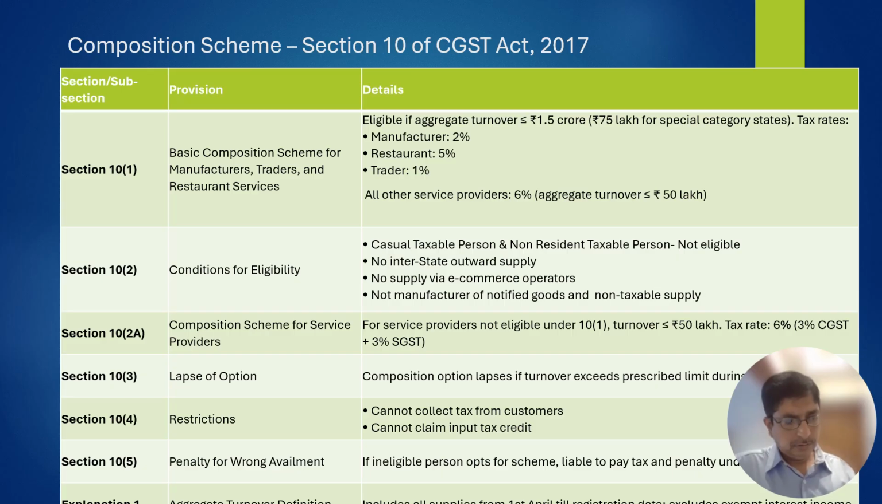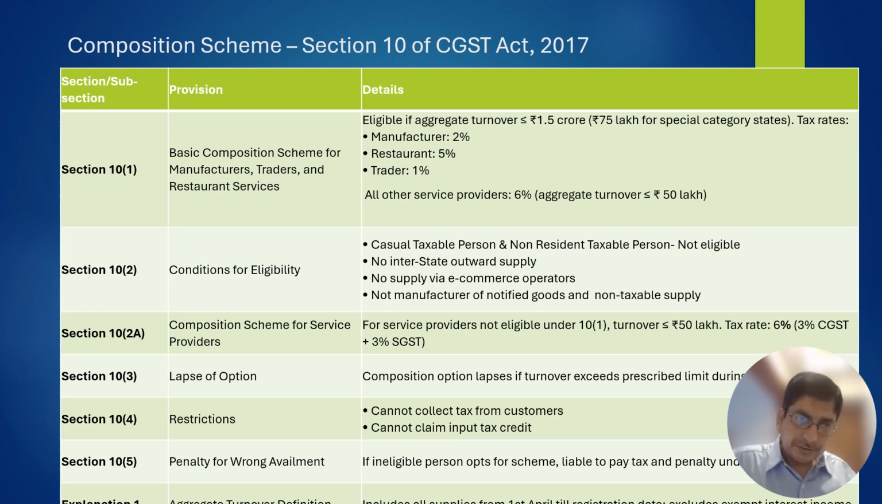For example, supply of alcohol for human consumption and petroleum products, natural gas, etc. These are non-taxable supplies and he is not eligible for composition scheme. And a person who is doing an interstate supply, that is, a person having a business in Maharashtra doing a supply to Karnataka, is not eligible for composition scheme.